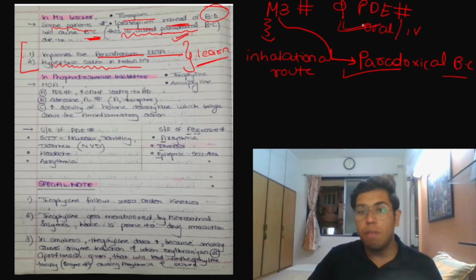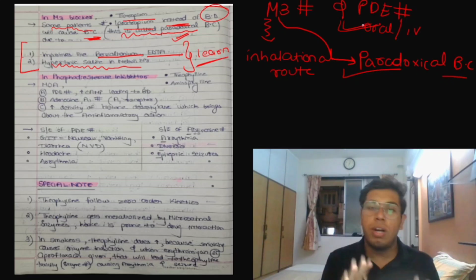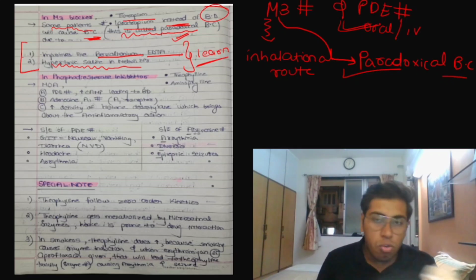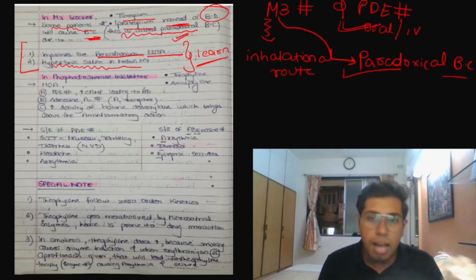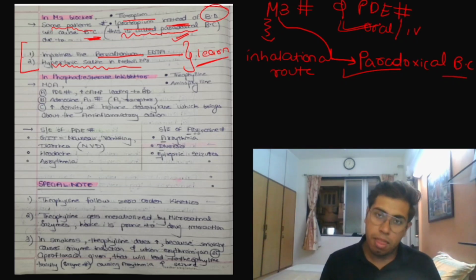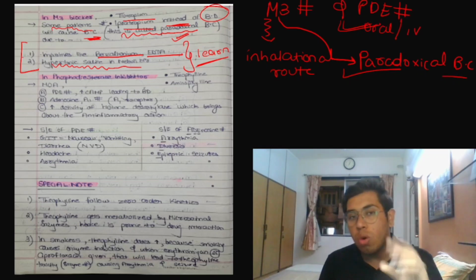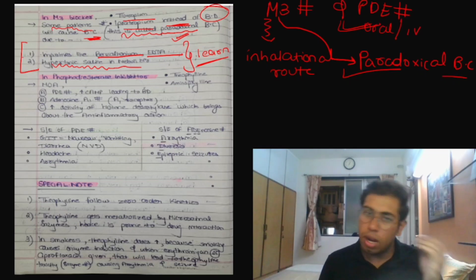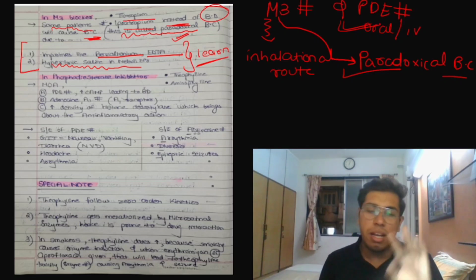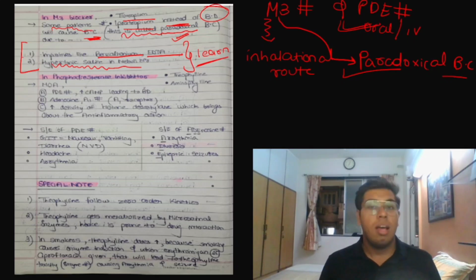Now we will move on to the phosphodiesterase inhibitor. About phosphodiesterase inhibitors, in the first section we neither discussed any examples nor the mechanism of action, we only discussed the route. So what was the route? The route is oral route or IV route. And what about beta 2 agonists and M3 blockers? By inhalational route. Now for phosphodiesterase inhibitors, what is the mechanism of action?